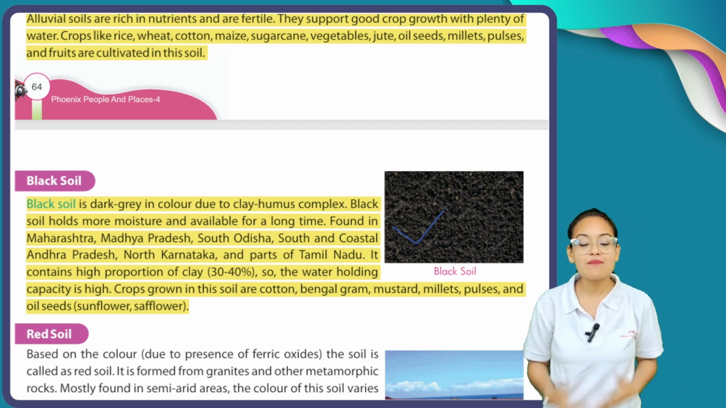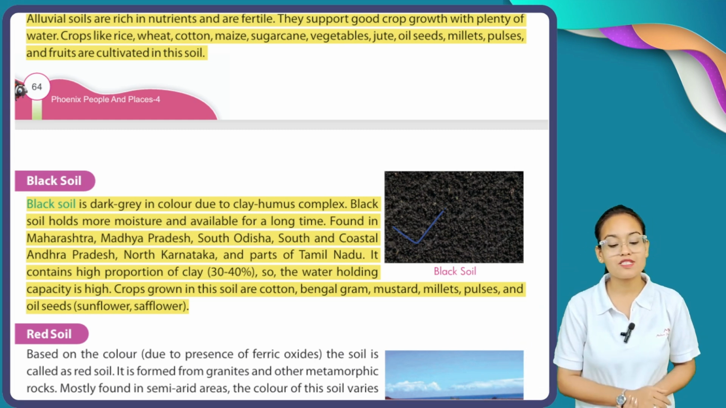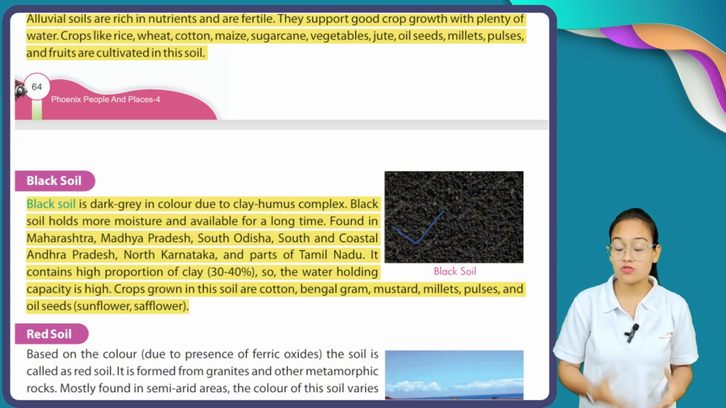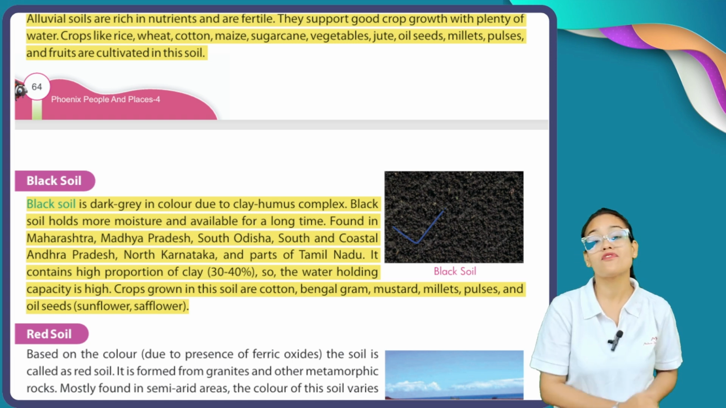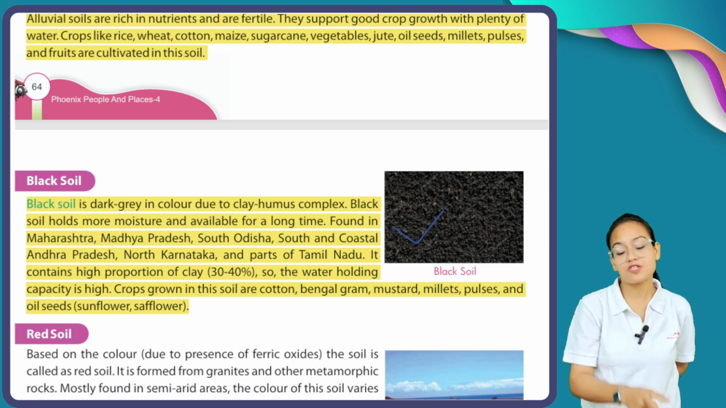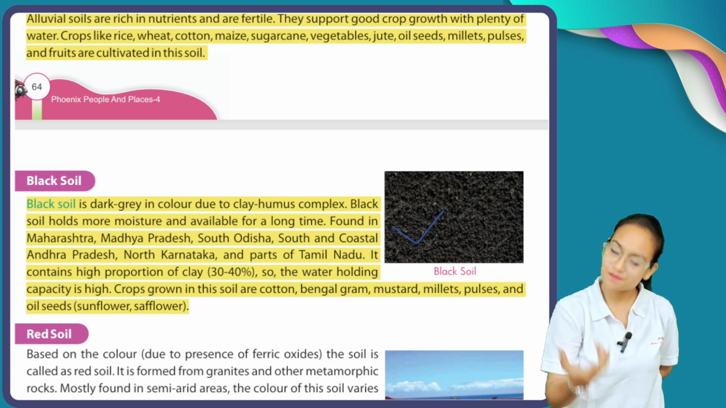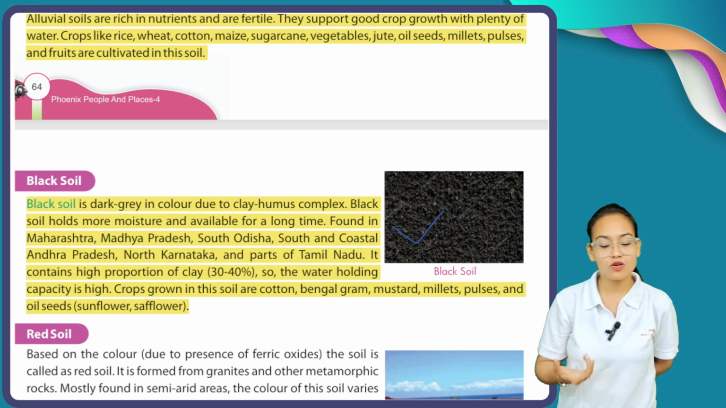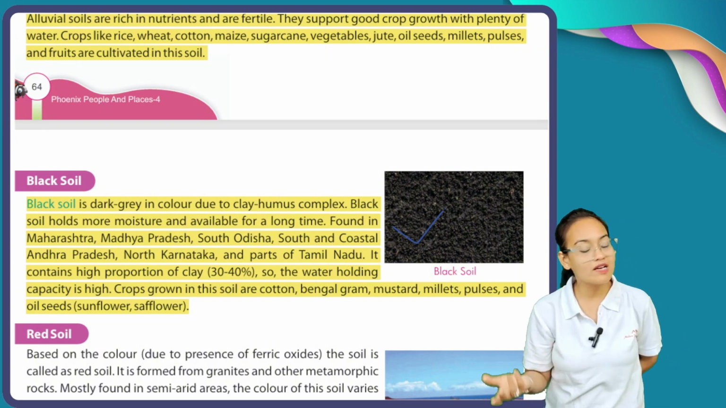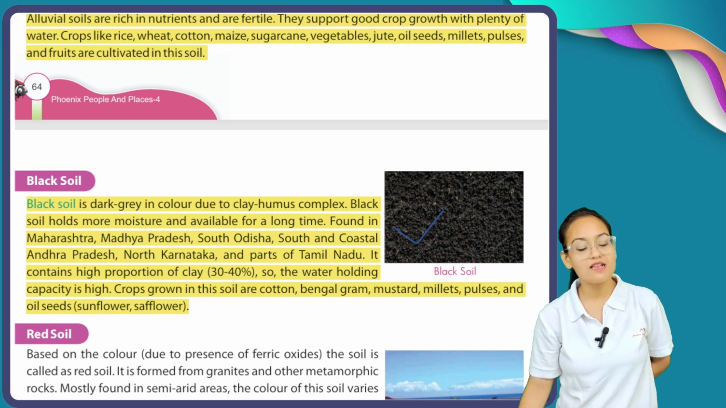It contains a high proportion of clay, near about 30 to 40%. So the water holding capacity is high. That's why the water holding capacity of black soil is high. Crops grown in this soil are cotton, Bengal gram, mustard, millets, pulses, and oil seeds like sunflower and safflower.